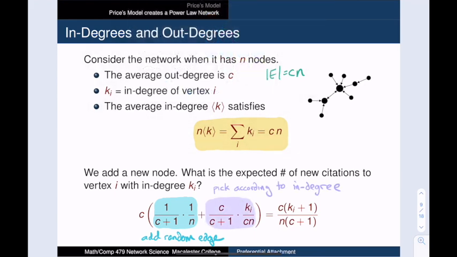So the probability that we choose vertex i is k sub i, that is the in degree of vertex i, divided by c times n, the total number of edges. Simplifying, we get this expression. So the expected number of citations to vertex i when we add the n plus first vertex is equal to c times k_i plus 1 divided by n times c plus 1.